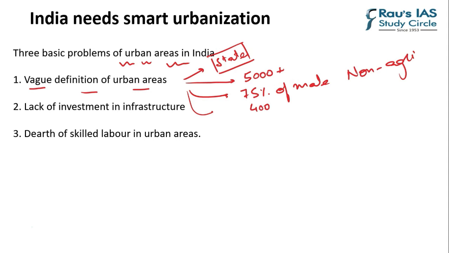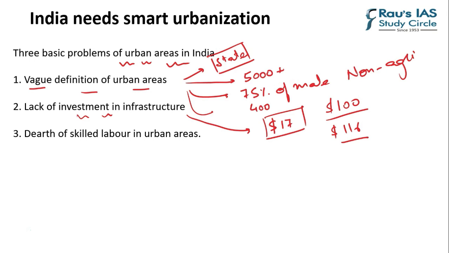The second important aspect which the author highlights is the lack of investment in infrastructure, and the author puts forward a very interesting figure: the government in India on an average spends $17 per person on urban infrastructure. The international average, I should not say standard, is $100 per person. And for China, this is $116 per person. So you can see the lack of investment in infrastructure. This is a problem that the author has identified.